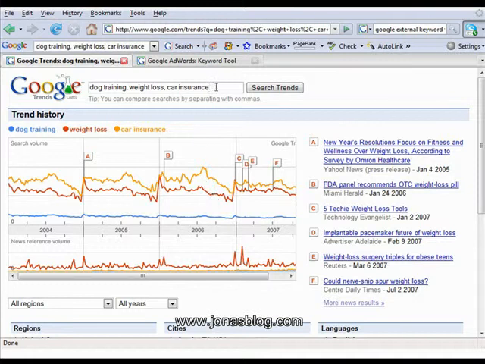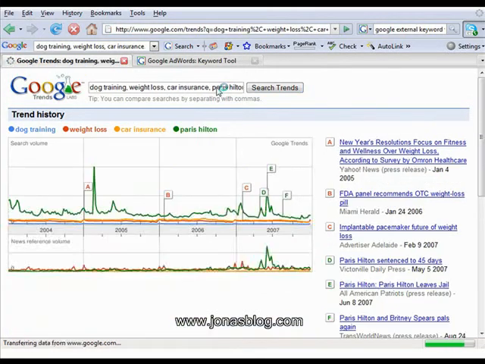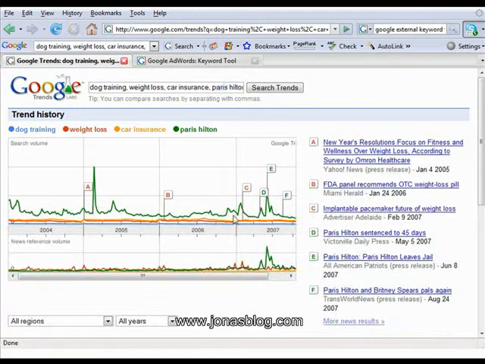If we want to look and see how big they are compared to the top searches, we can search for Paris Hilton. Add Paris Hilton in there. Okay, they don't even compare to Paris Hilton. Here's the red and the yellow ones down here, and Paris Hilton's huge. And you can see, obviously, she did something bad here. New Year's resolution focuses on fitness, or that was a good one, I guess. Huge spike for Paris Hilton. And then it goes, but her average is much higher than either of those two.